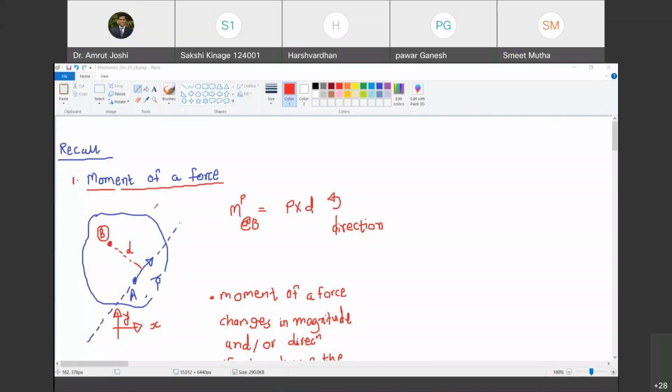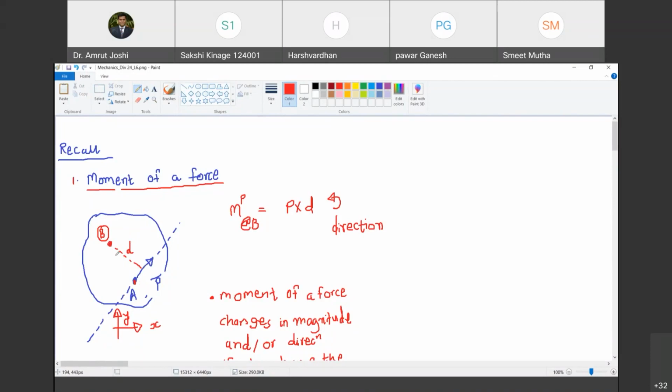Okay. And there is a point A at which there is a force P bar acting. That P bar I have shown here with a blue arrow. Now I am interested in knowing the effect of this force P bar, which is applied at A, at some other point on the body, let us say B. Are you with me? Yes, sir. So we are trying to find out the effect of this force P bar at point B.